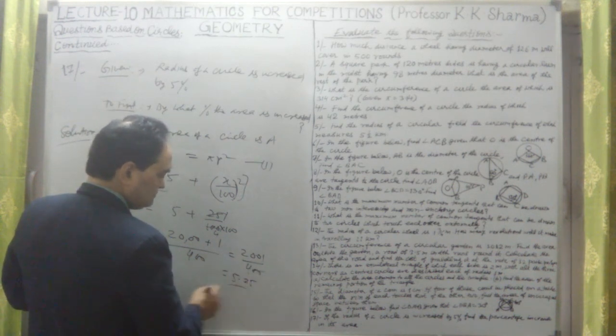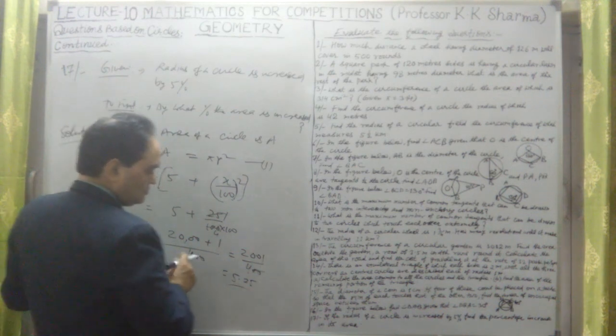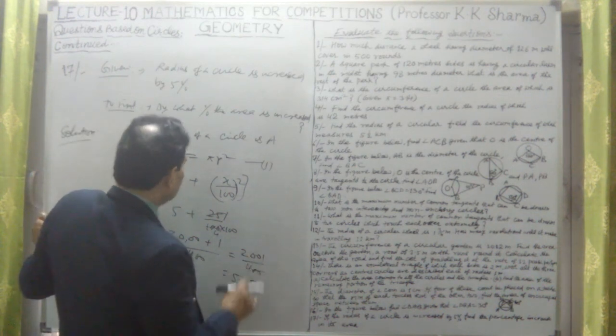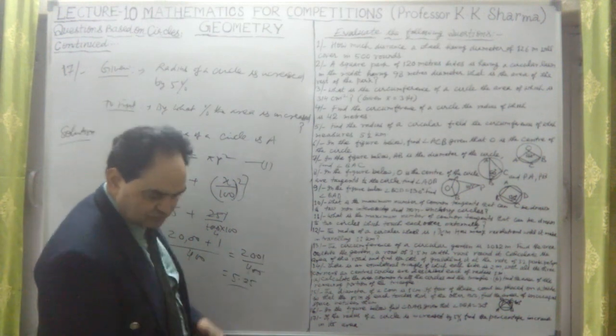It is only a 5 point something value. This formula is not there. I think this is x square or